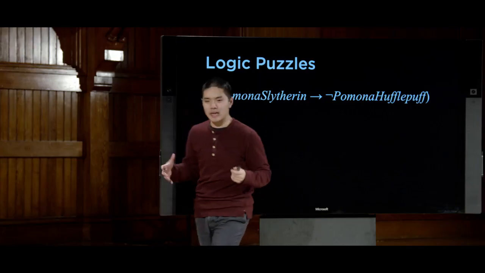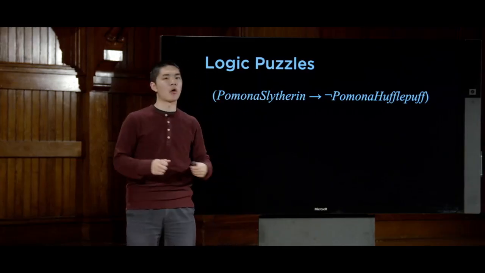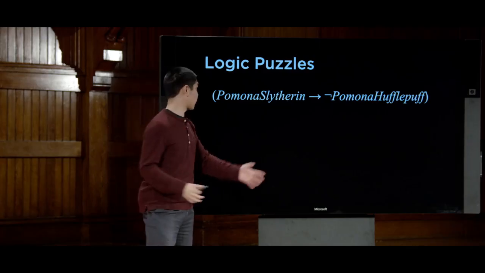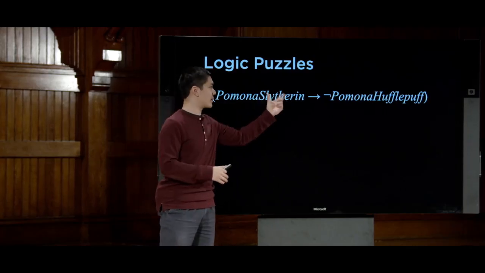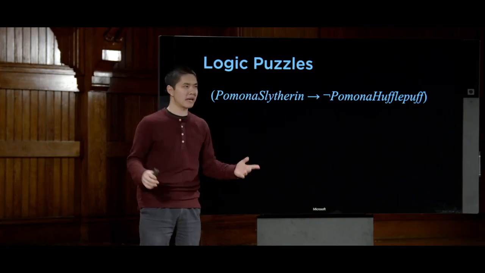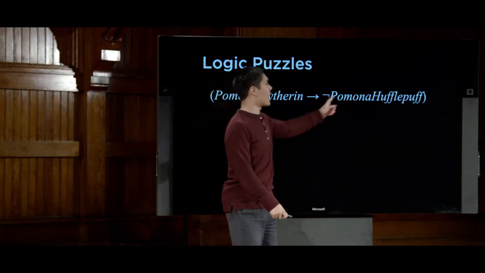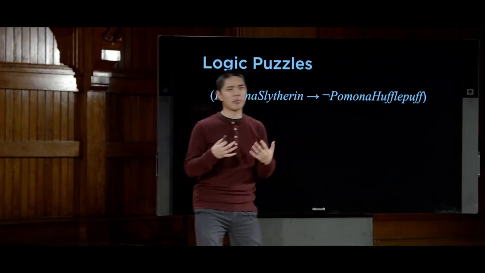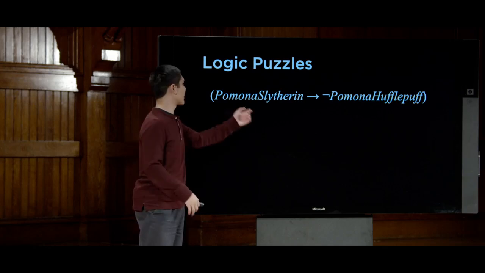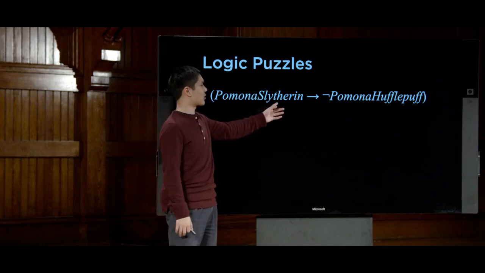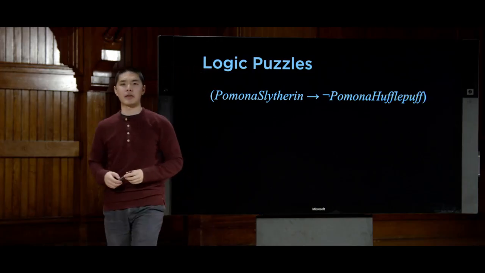Something like, if Pomona is in Slytherin, then we know that Pomona is not in Hufflepuff. And we know this for all 4 people and for all combinations of houses, that no matter what person you pick, if they're in one house, then they're not in some other house. So I'll probably have a whole bunch of knowledge statements that are of this form, that if we know Pomona is in Slytherin, then we know Pomona is not in Hufflepuff.